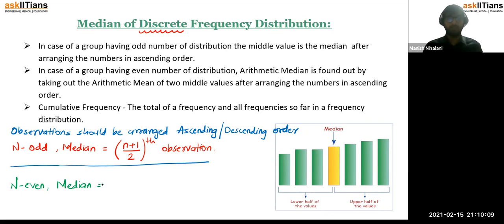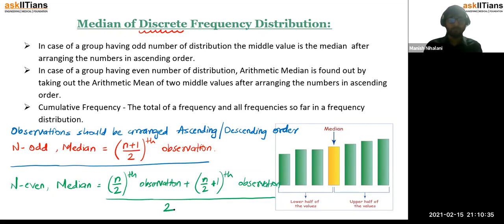So in that case you take the mean of both the observations, so that is the n by 2 th observation plus the (n by 2 plus 1) th observation. You add them and divide by 2, right? You have to take the average. So if your n is even, this is the formula for median.